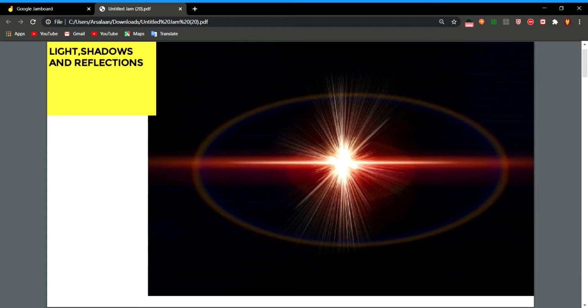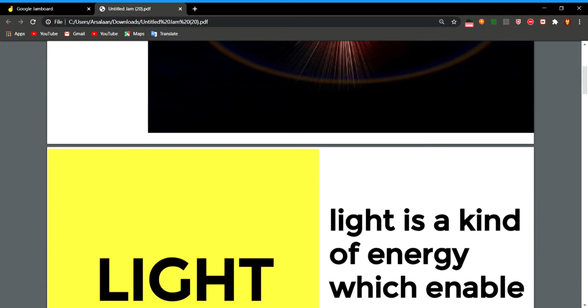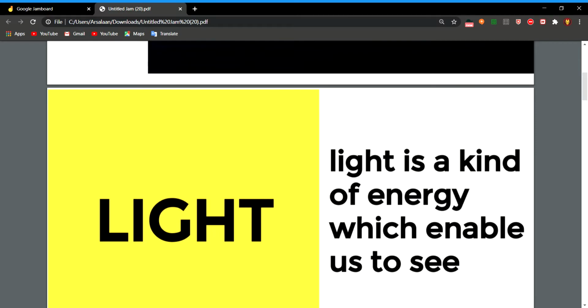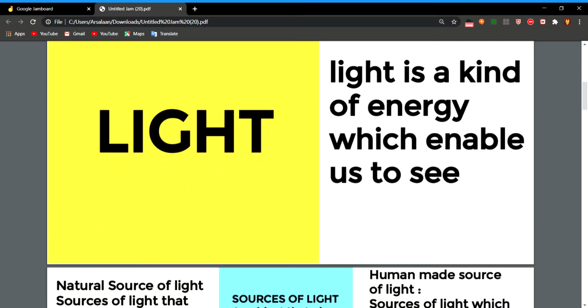We were discussing two chapters in science, and now we will discuss the third chapter, that is light, shadow and reflection. What is light? What do you understand by light? Light is a kind of energy which enables us to see.